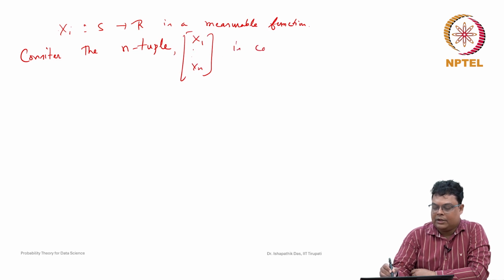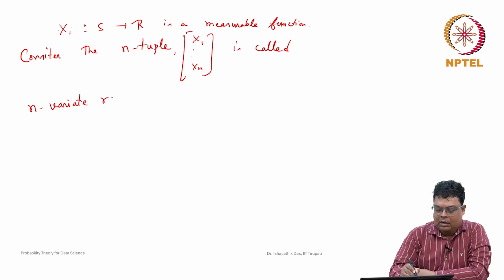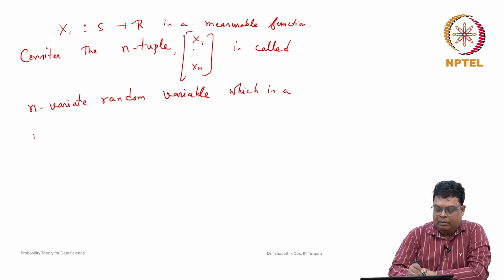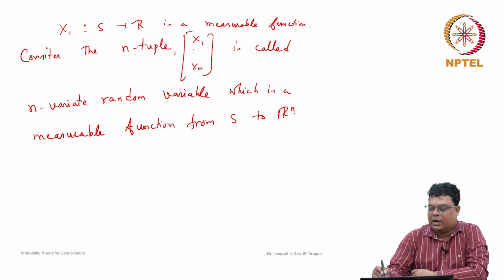This n-tuple is called an n-variate random variable, which is a measurable function from S to R^n. You know that this is nothing but R cross R, n times.